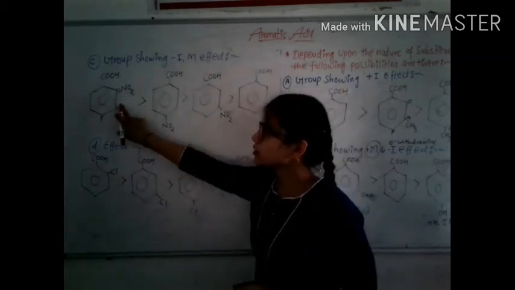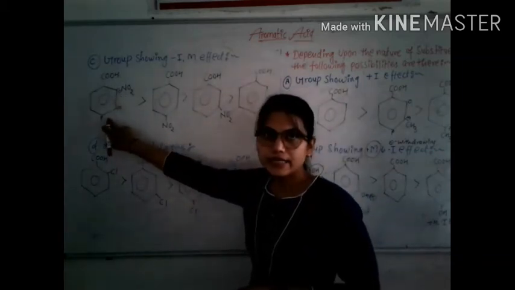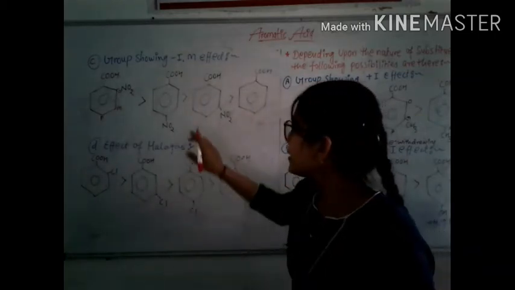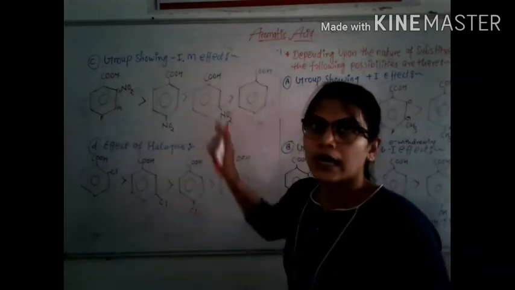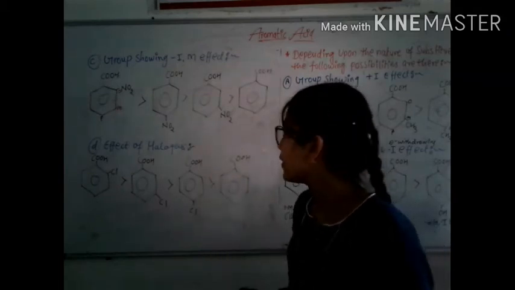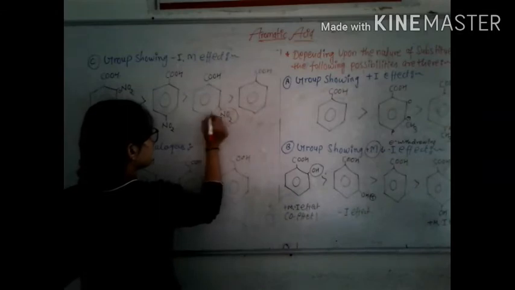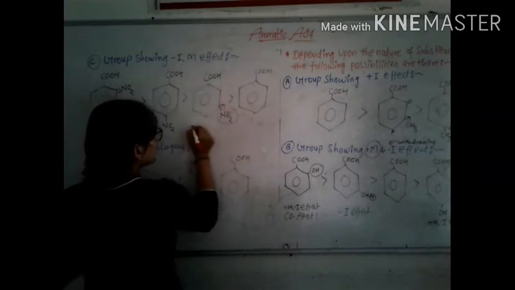It is the ortho position, it is the meta position and it is the para position. This group, when present at meta position, shows minus I effect. So it is the NO2 group present on meta position.